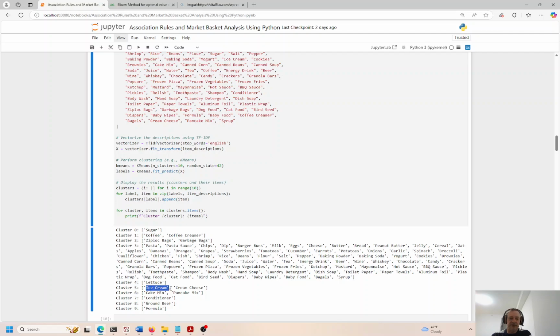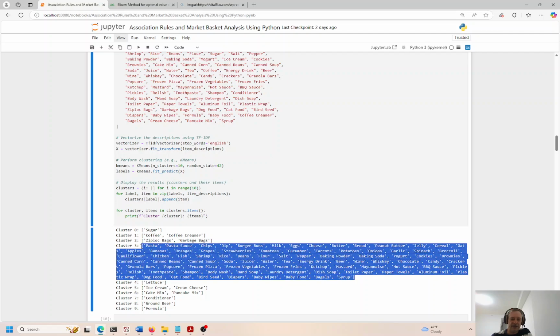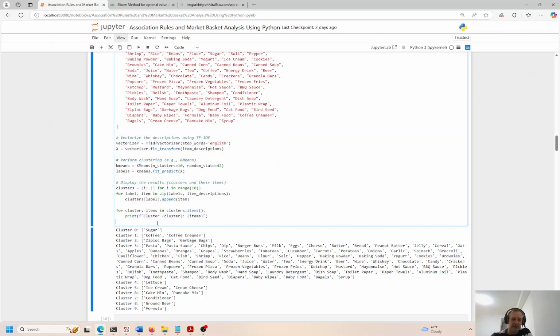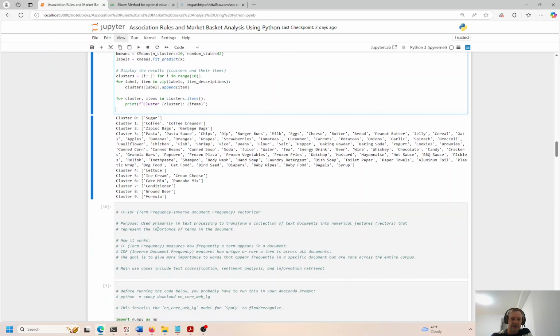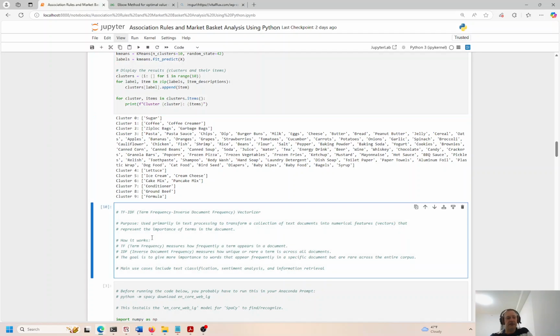Then cluster 4 is lettuce, ice cream, and cream cheese. I think these go together. Cake mix, pancake mix. Yep. Conditioner, ground beef, and formula. So these kind of seem to make sense. Cluster 3 seems like it could be parsed out in a more detailed fashion, because I think a lot of things are just getting jammed into there. But that's okay. That is what it is. Again, we're trying to prove a hypothesis. I don't think we've proven it yet, so we'll try a couple different methods.